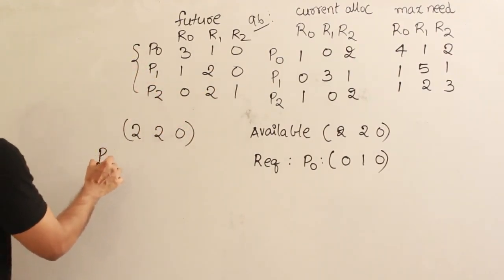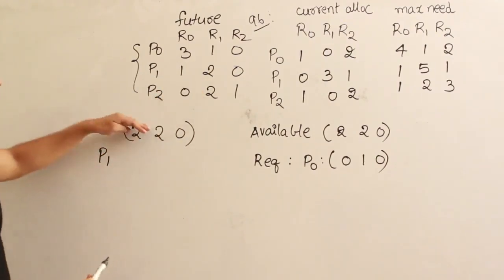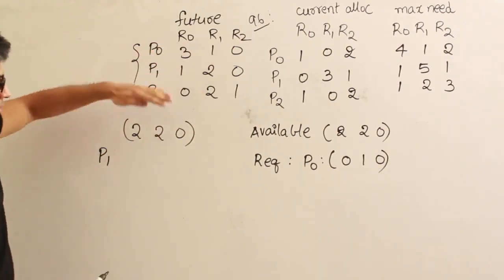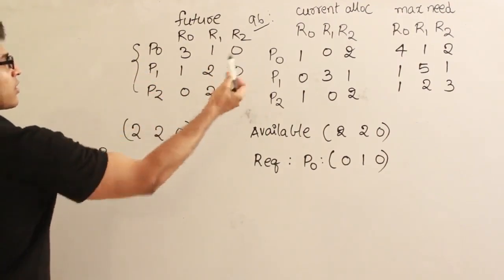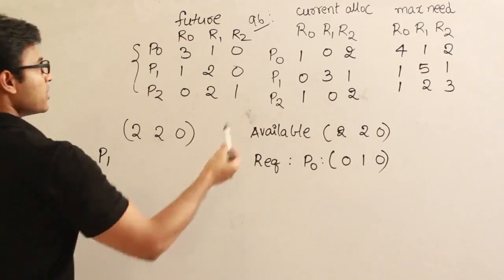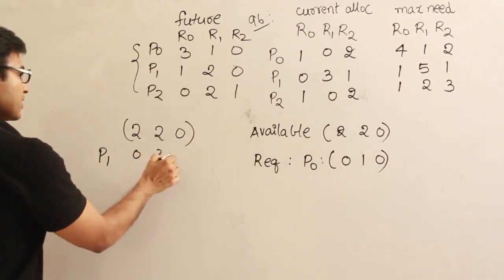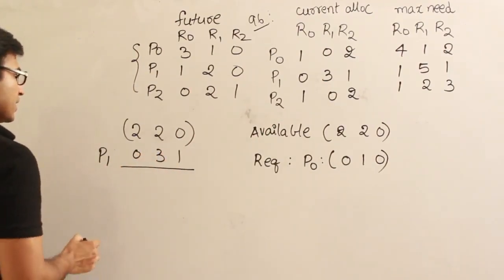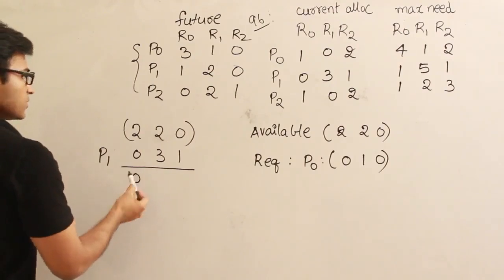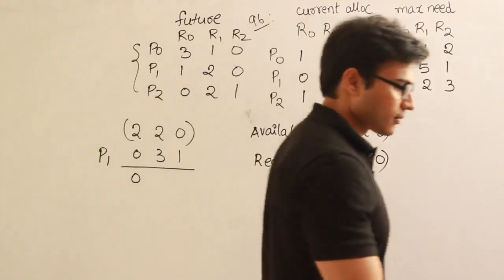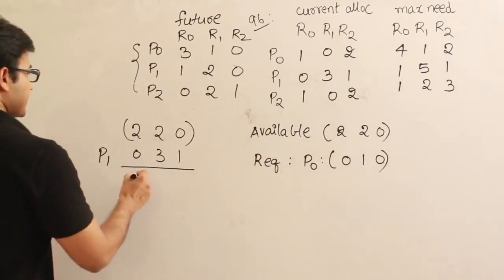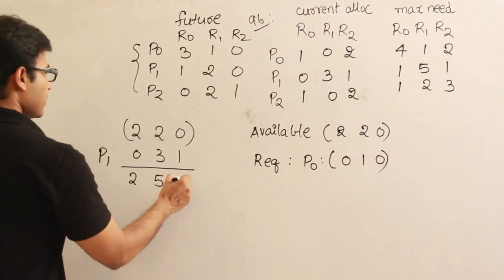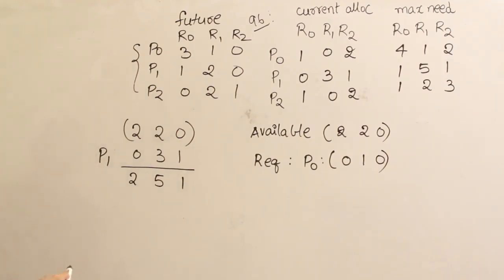Now if you satisfy the need of P1 by allocating whatever it requires from here, then it is again going to give it back, so you need not change it. Now just see what it is going to release, which it is already holding. It is already holding 031. Therefore they will get released and get added to the pool of available resources. The pool of available resources now will become 2 here, 5 here and 1 here, right? And now after this is done, 251 is available.